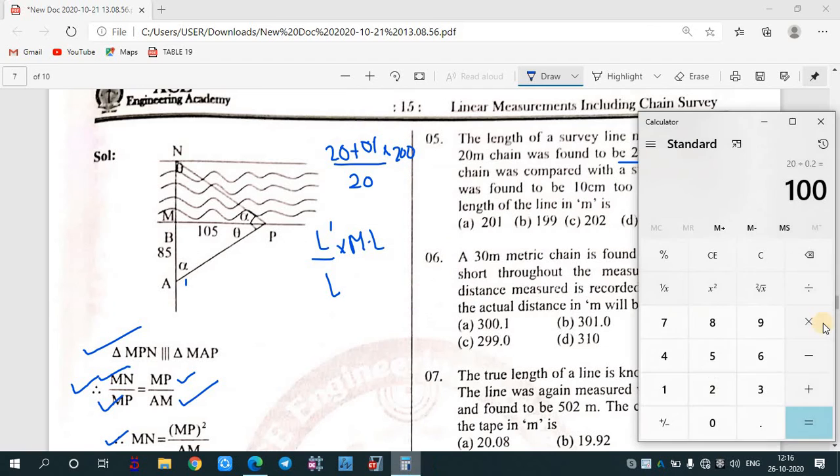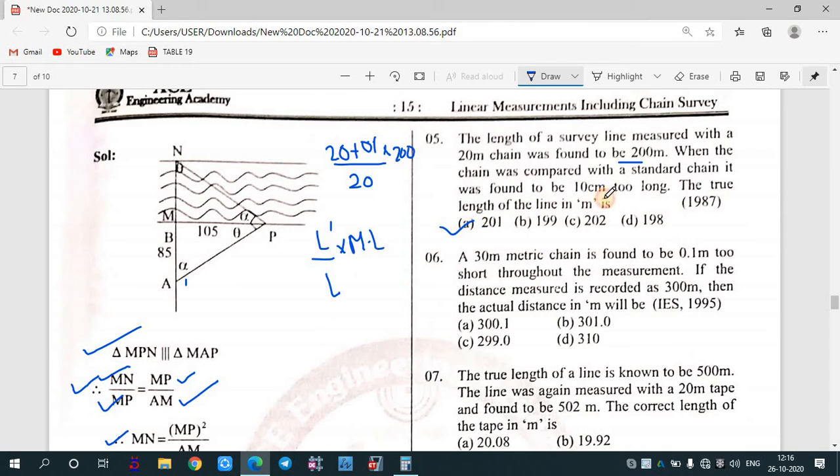So the final answer is 20 plus 0.1 divided by 20, into 200. So it is coming out to be 201. That means your first answer, A1, is the correct answer.